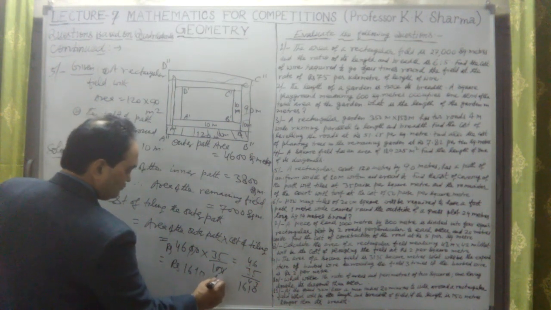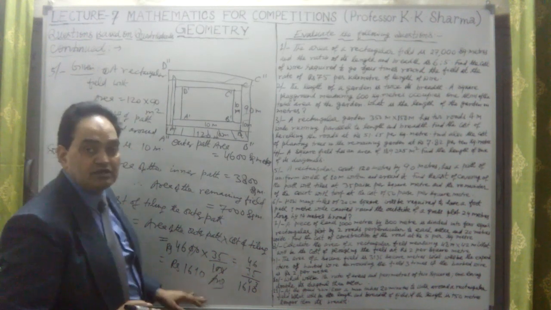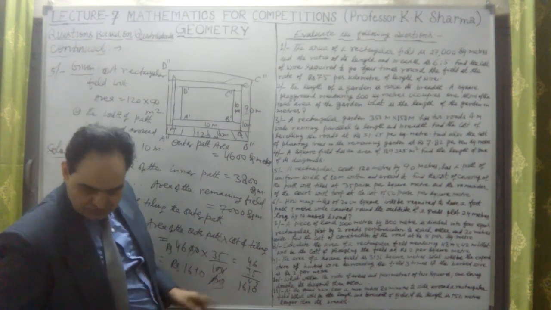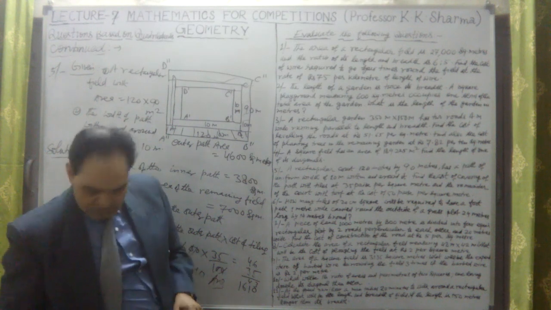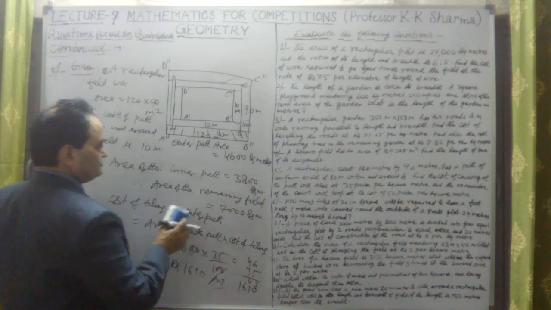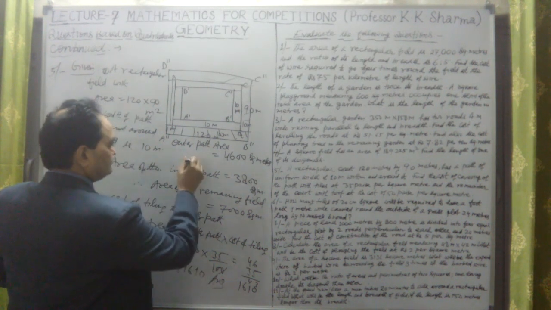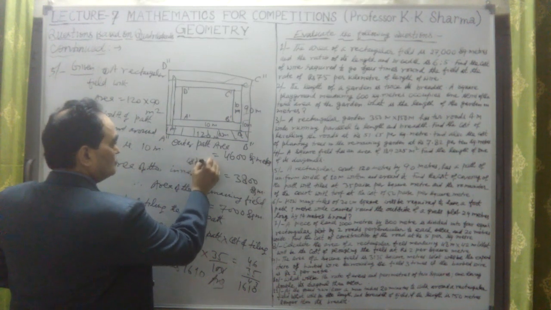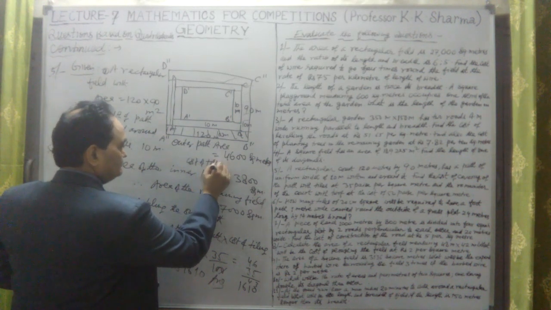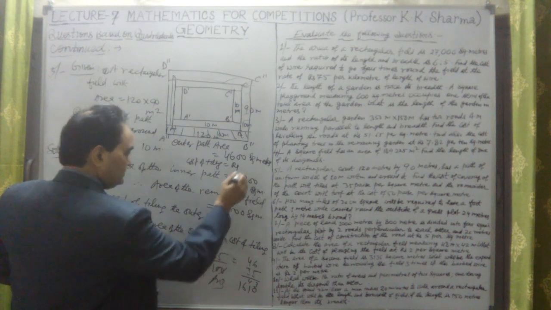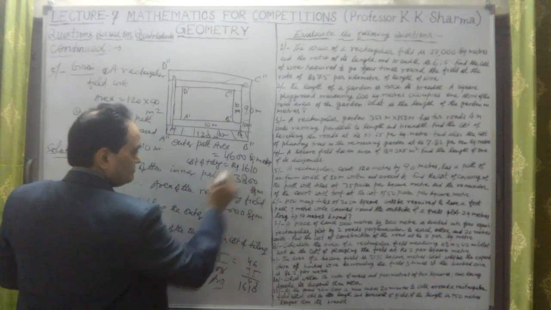This is the first answer: the cost of tiling the path is rupees 1,610.